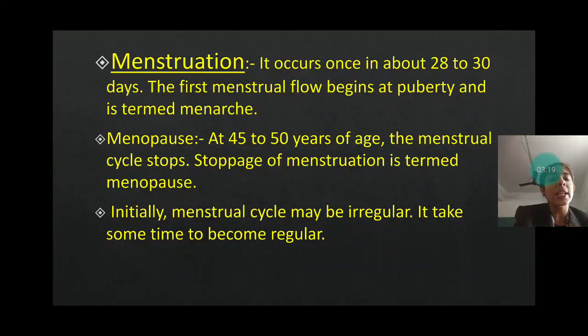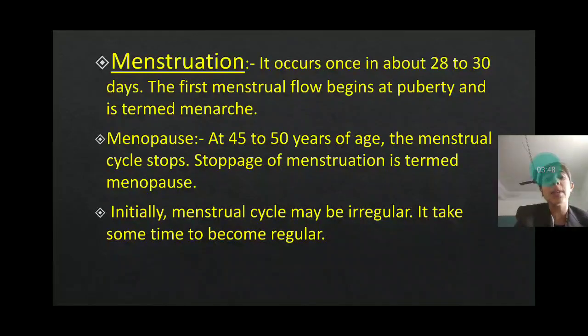It occurs once in about 28 to 30 days, means monthly once. The first menstrual flow begins at the puberty and it is termed as menarche. So what is menarche? This is the whole definition of menarche: the first menstrual flow begins at puberty and it is termed as the menarche.